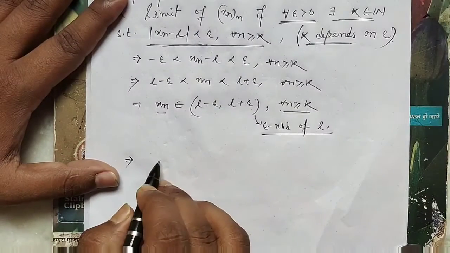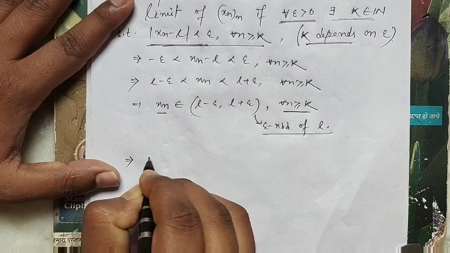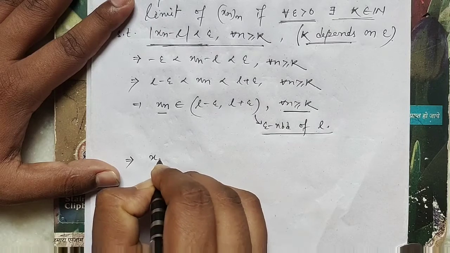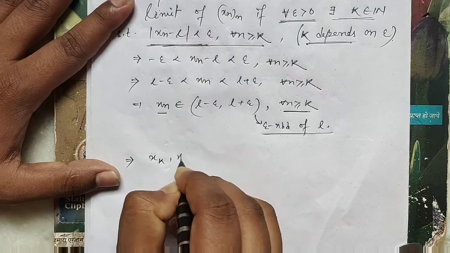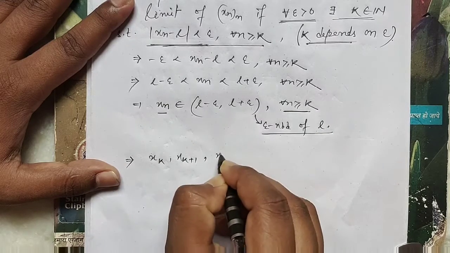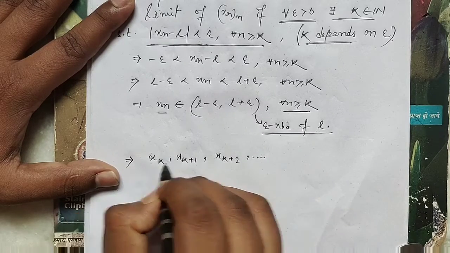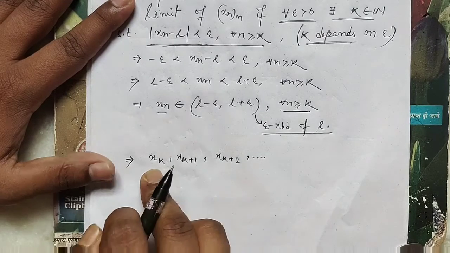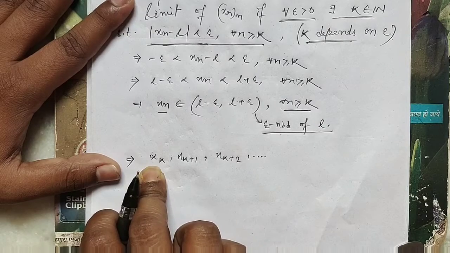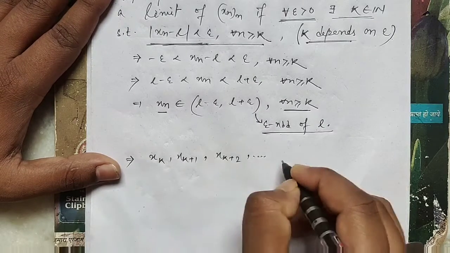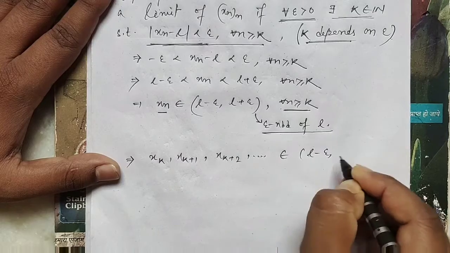So this implies xk plus 1, xk plus 2 and so on, all elements after the kth term belong to this neighborhood.